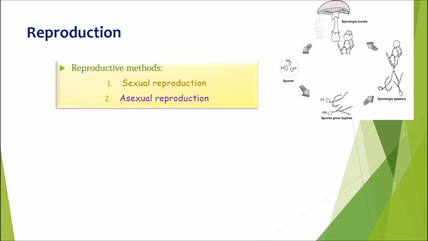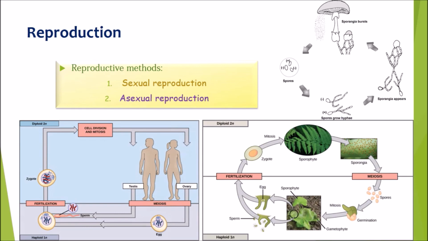Here a new individual is developed from a diploid zygote as a result of the fusion of two haploid gametes. In asexual reproduction, new individuals are generated from a single parent without the fusion of egg and sperm.